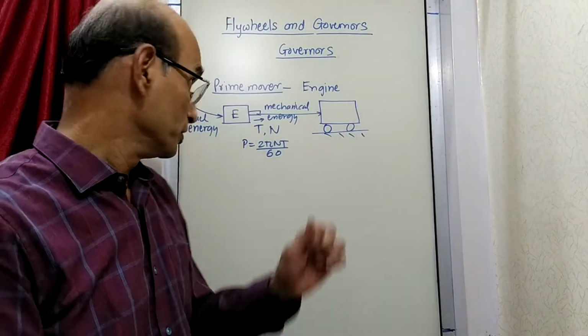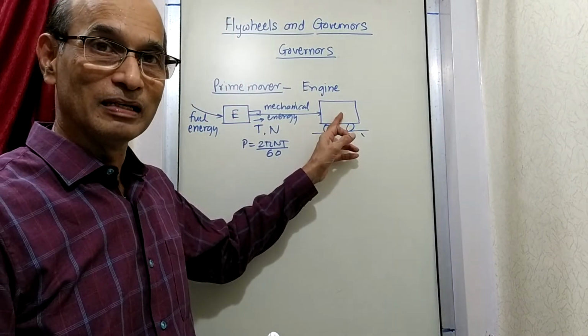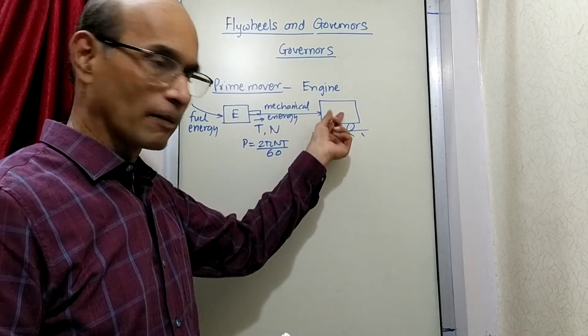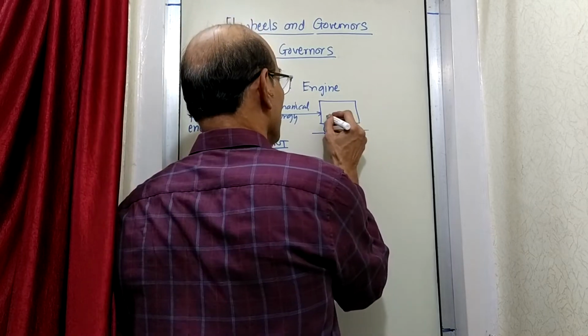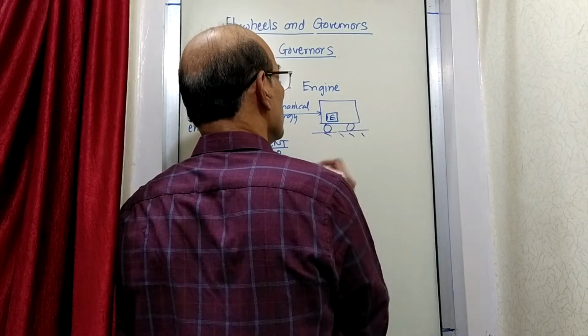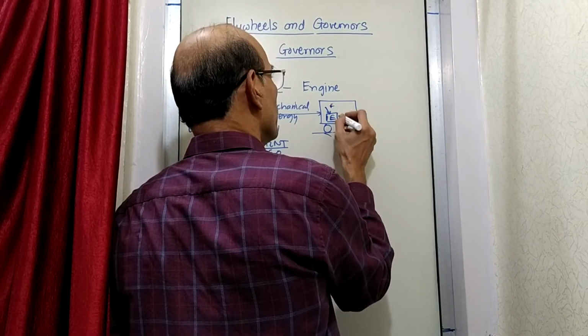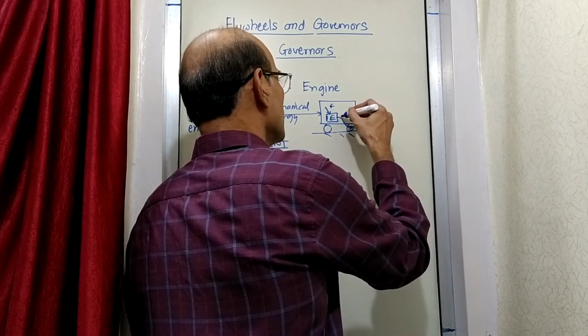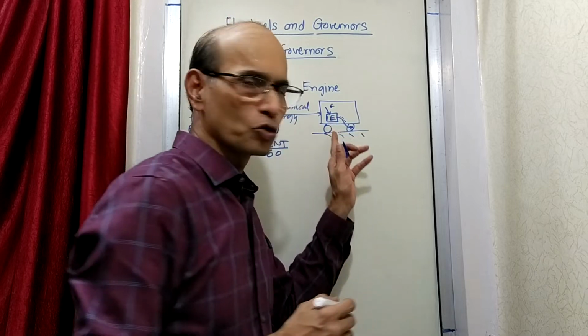See, although I have drawn the engine outside, it is not outside the vehicle, it's just a representation. The engine is inside the vehicle, and I'll draw that, because otherwise some students will get confused. That there is the engine, we supply fuel, and then the energy travels with certain elements in between. I have just drawn that by dots.